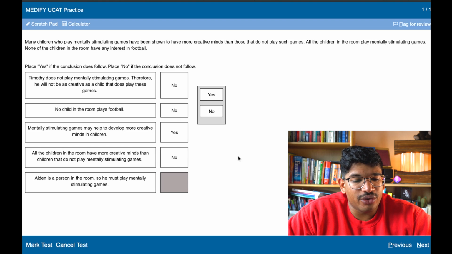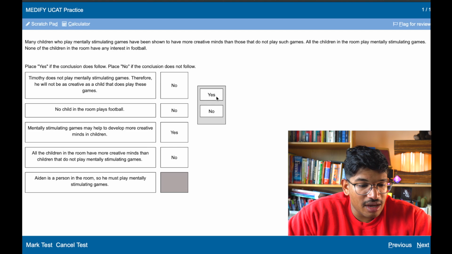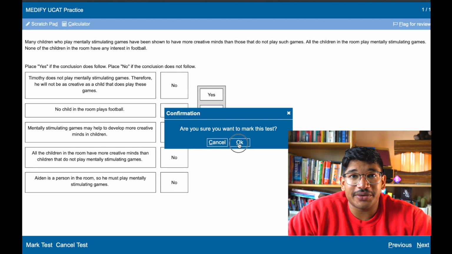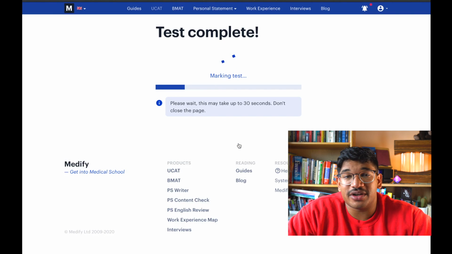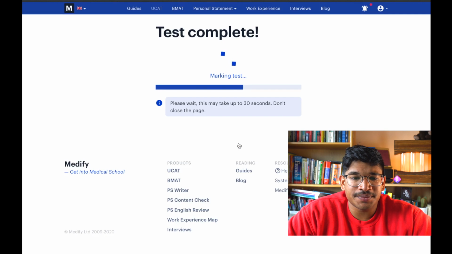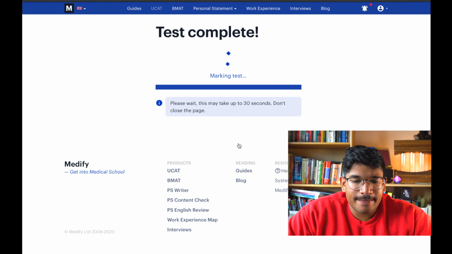Aiden is a person in the room, so he must play mentally stimulating games. Yes. Well, no, he's not a child in the room. It says all the children in the room play mentally stimulating games, and Aiden's a person. So, as we found out in the last question, people and scientists are different, therefore people and children are different. Good work.